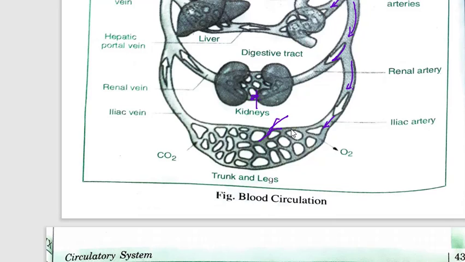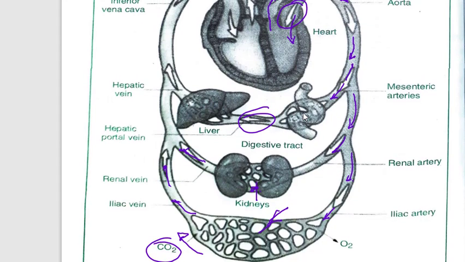Everywhere they are dividing and redividing and forming capillaries. Then they again reunite. Now they have more carbon dioxide, and they are bringing that blood back. From different parts you will see that blood is coming back. This time this blood has more carbon dioxide.